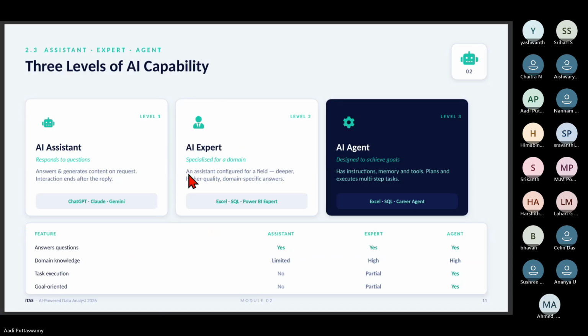Then, what is an AI agent? AI agents are something very special that we'll learn later, not today. This will actually work like this: say I'm the manager. I tell the AI agent, hey, you finish this task today. I'm ordering that, and it will do whatever task automatically. For example, at 5 o'clock in the evening, I want all your reports on my desk.